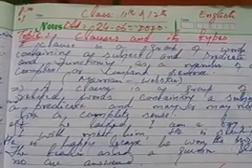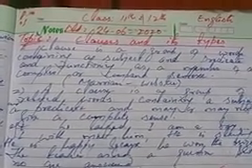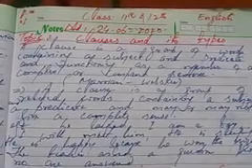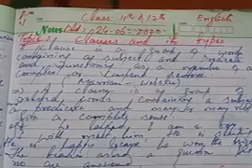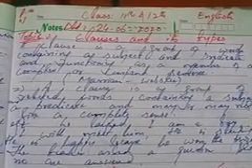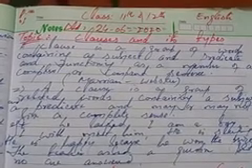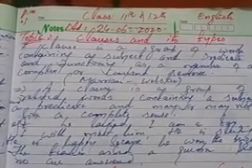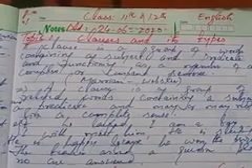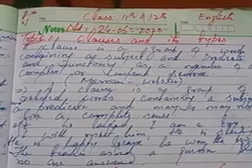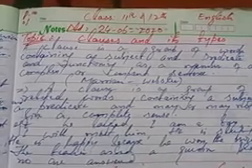Now, first of all, what actually the sentence is. A sentence means a group of words containing a subject and predicate, but the very important thing is that it always gives us a complete sentence. Group of words, subject and predicate. What actually is the subject and what is the predicate?